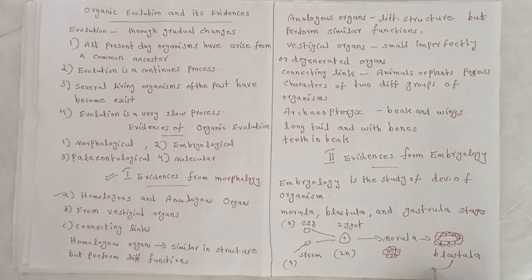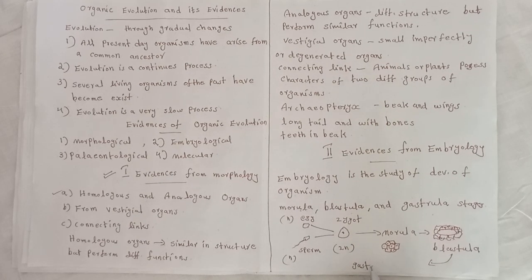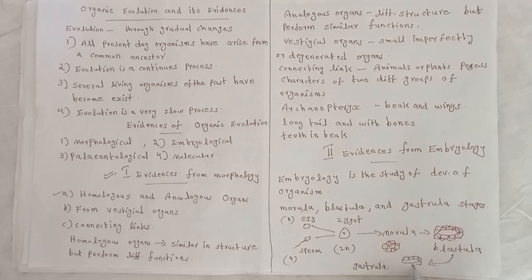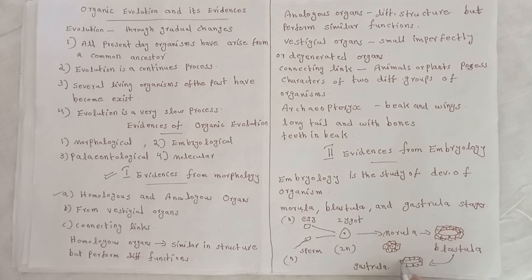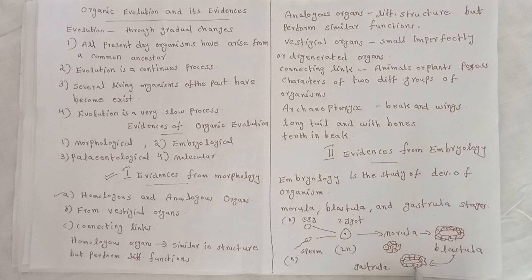Then the last stage, gastrula, that is, the bunch of cells becomes arranged equally in 3 germ layers.